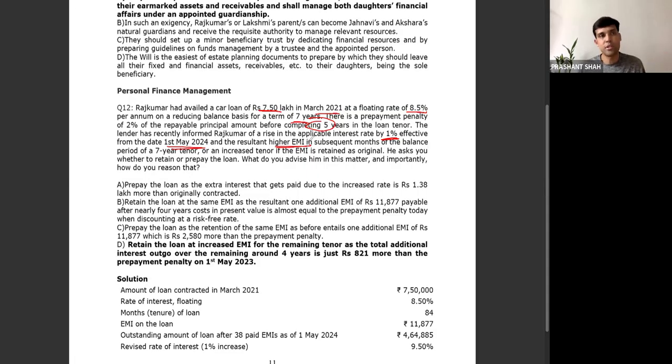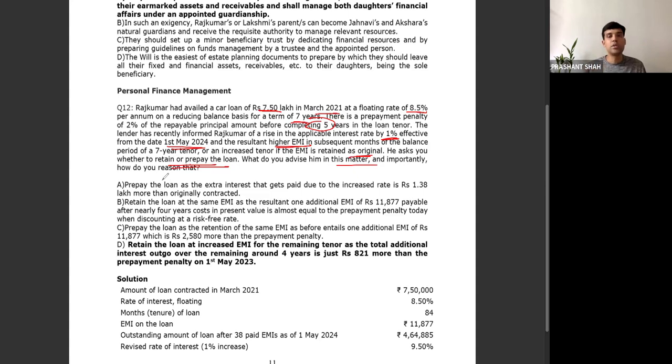Of course, it is more logical for car loans that they don't increase the tenor with changes in interest rate. Subsequent months of the balance period of the 7-year tenor carry the increased EMI, or an increase in tenor if the EMI is retained as original. He asks you whether to retain or prepay the loan. What do you advise him in this matter? And importantly, what would be the reason?